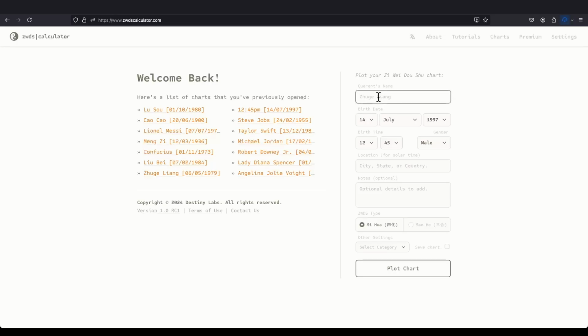First, we have his name, Johnny Depp, and he's born on the 9th of June, 1963. Now next, his birth time is 8:44 in the morning. So here we can easily plot his birth time with the 24-hour system. Next, we have the gender, male, and he's born in Kentucky, US. This field is for solar time purposes. Notes is optional, and finally his category, celebrities, and save chart, Johnny Depp.